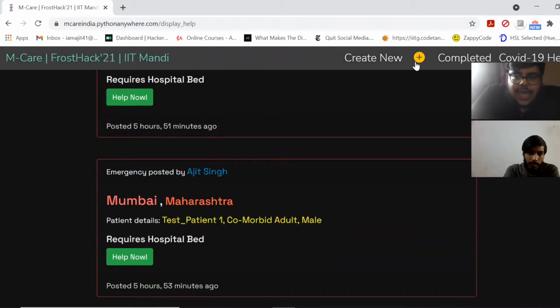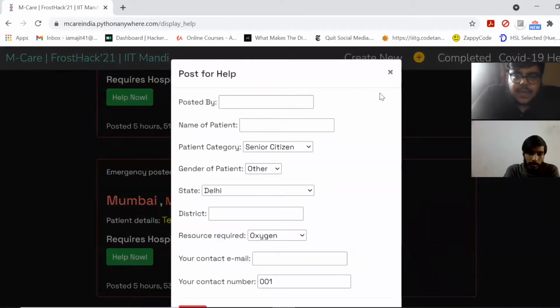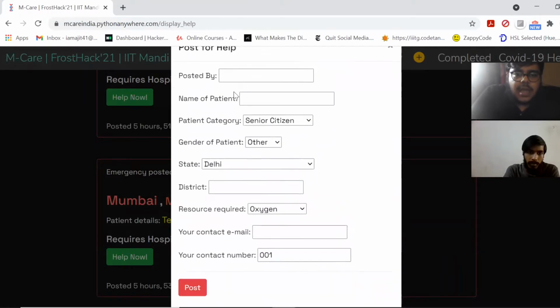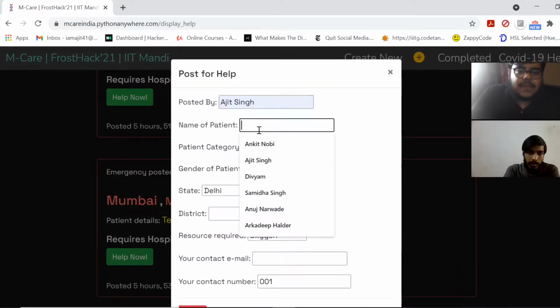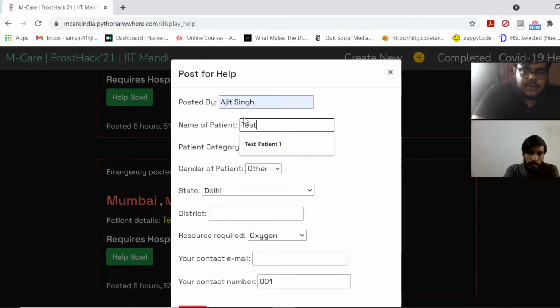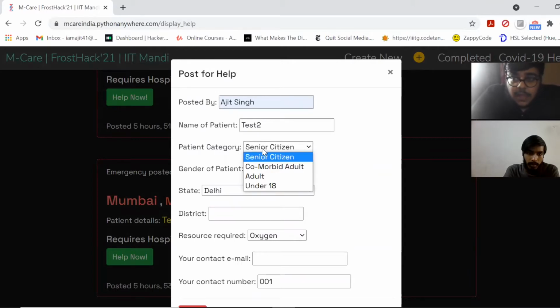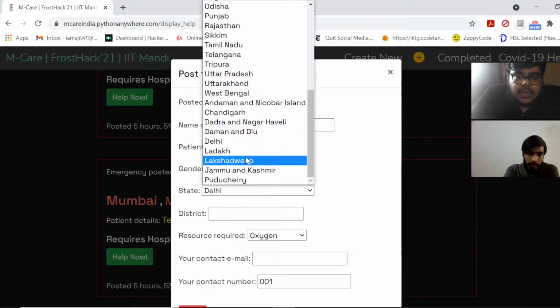If you want to create a help post, one can simply click on this button and they'll be given this form to fill. I can enter my name. I can enter the name of the patient. I can take any test person, so I'll just simply add test 2. I can select the patient category. This is important in the case of COVID-19 because COVID-19 affects different people in different ways. We can ask for gender. We can select the state.